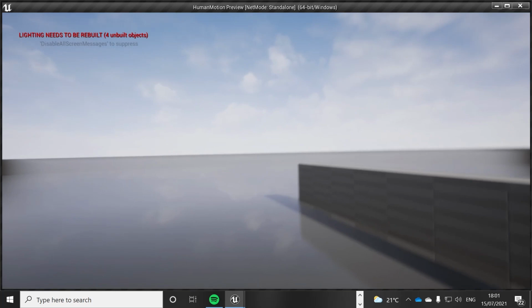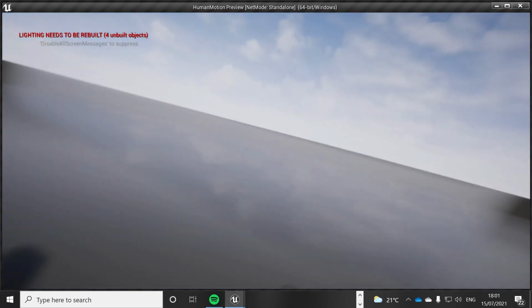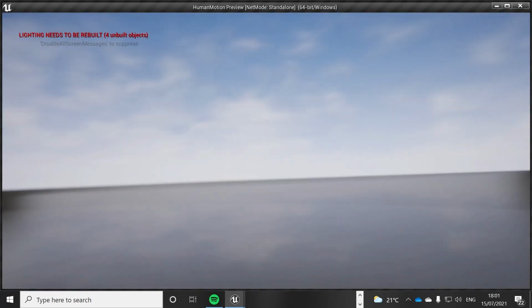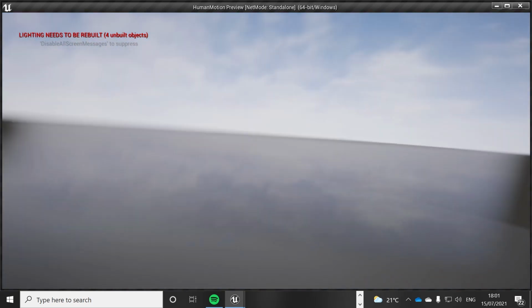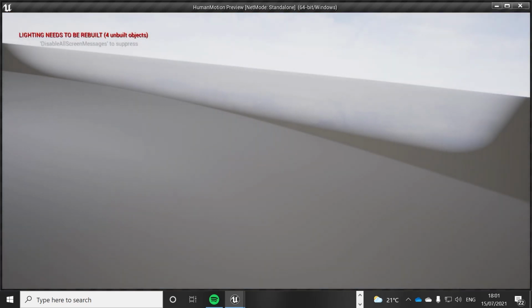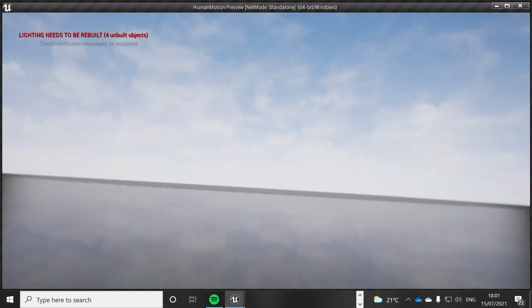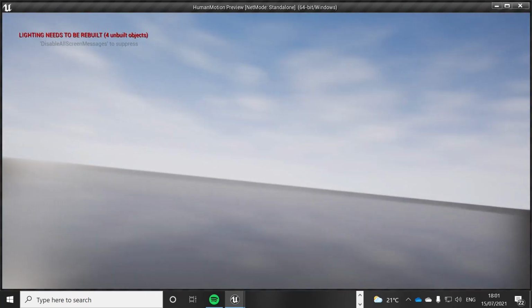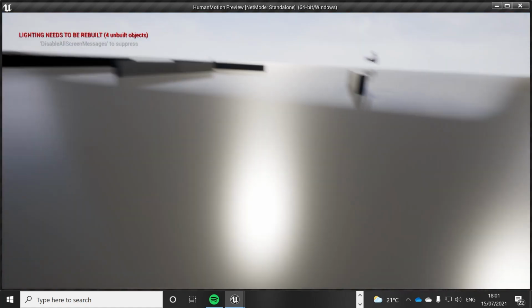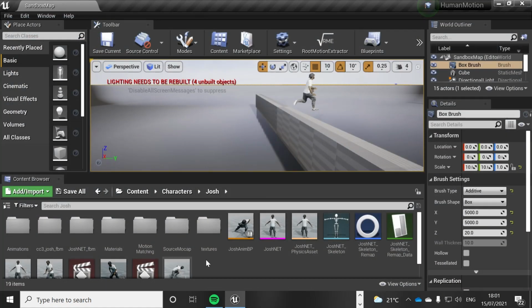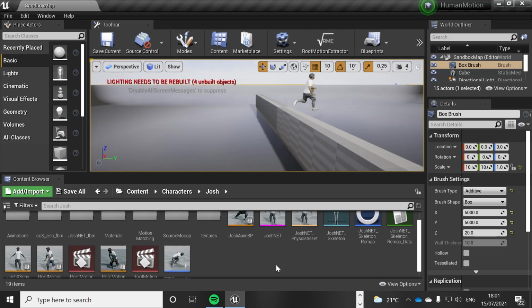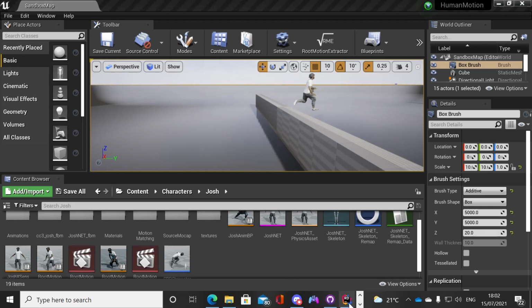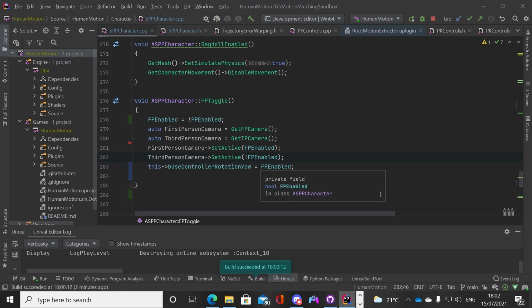So now we're in first person, following the head. We can look left and right. So if I look down, what is this? This looks really messy. I don't like this. Hold on, let's just stand still for a second. This is really annoying me. I don't like this at all. It's giving me a headache.